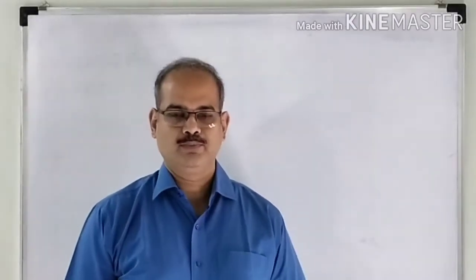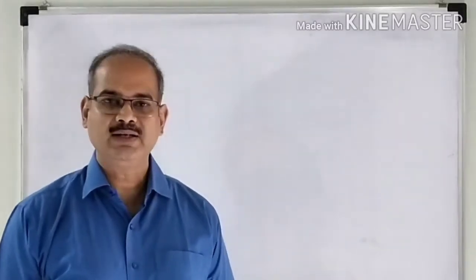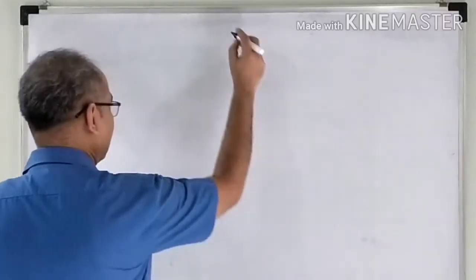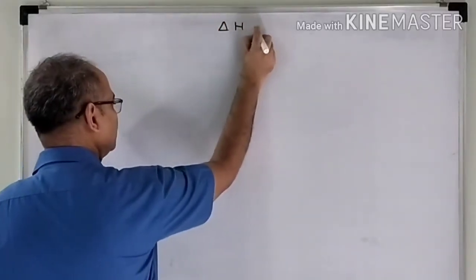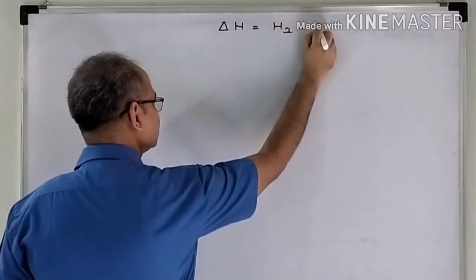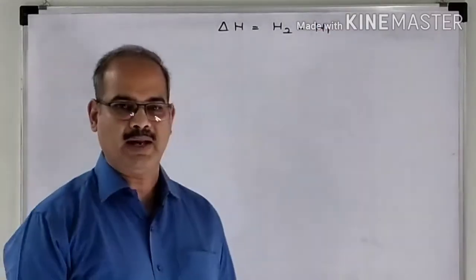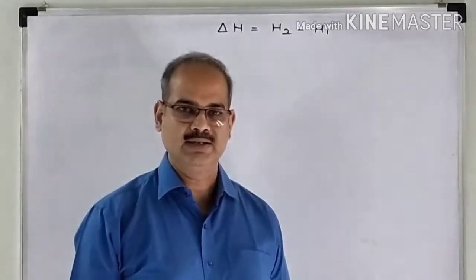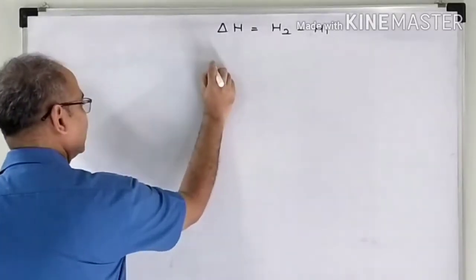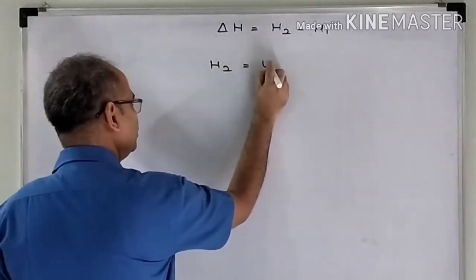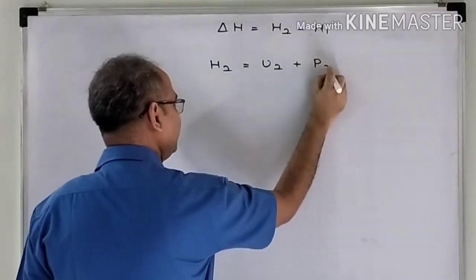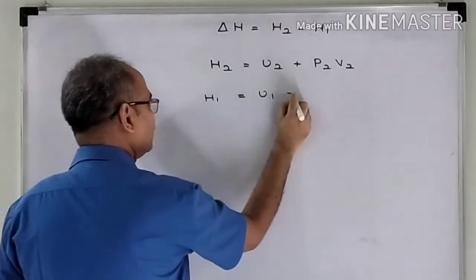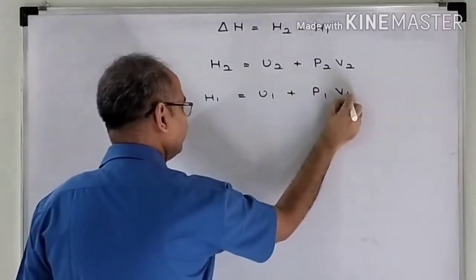Just now we saw that change in enthalpy is final state enthalpy minus initial state enthalpy, which can be written as delta H is equal to H2 minus H1. Let us apply the definition of enthalpy for initial and final state. Then I get H2 will be equal to U2 plus P2 V2 and H1 is U1 plus P1 V1.